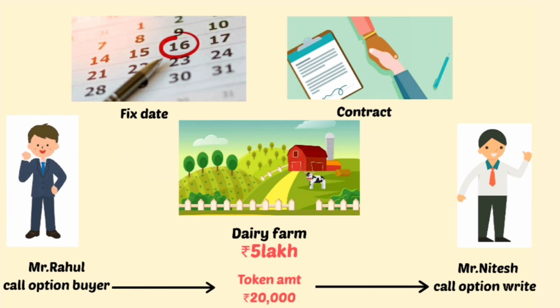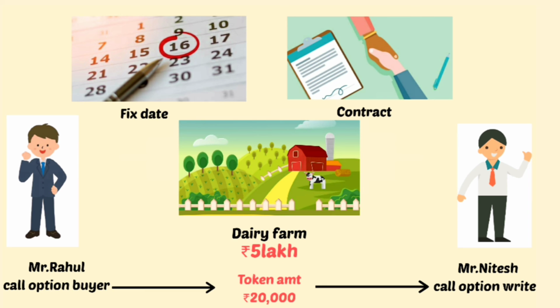At the same time, he thinks if the packaged milk will not sell more in future, the sale of dairy milk will increase. The market value of the dairy farm is 5 lakh. One of Rahul's friends, Nitesh, is interested in buying a dairy farm. Mr. Rahul gives 20,000 rupees to Mr. Nitesh for the right to sell this dairy farm after 6 months at a fixed price and at a fixed date.